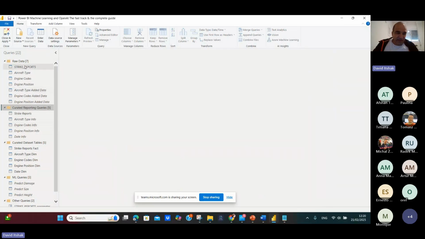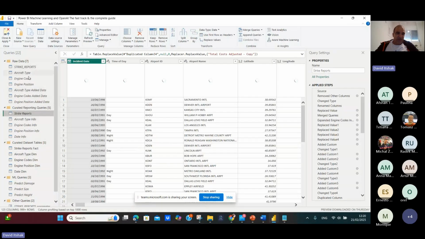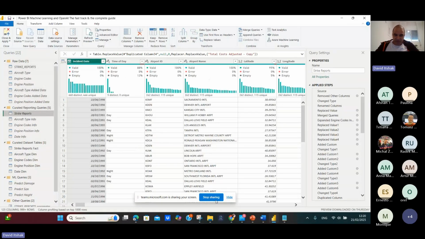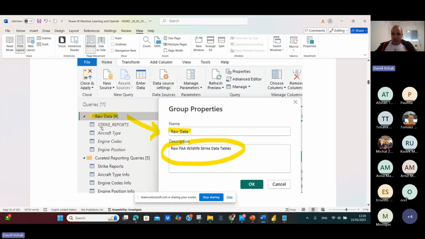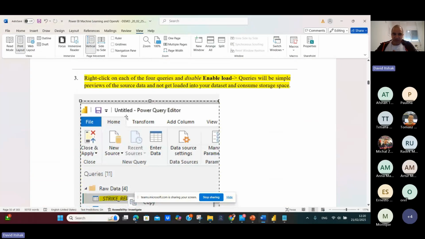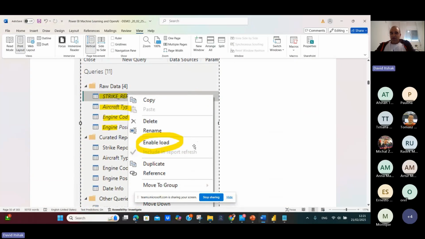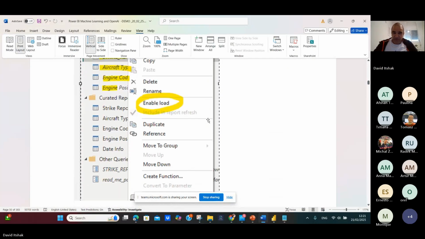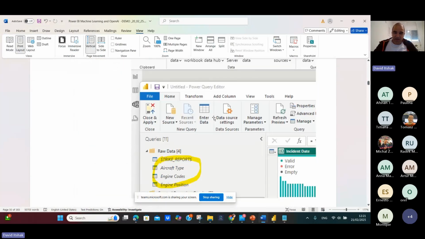So again, here is the raw data. This is the reference to the raw data. The raw data I will not touch, and this data I will touch. Very fast, I will show you. You create the raw data, put in all that I have uploaded, and you disable the load. Why? Because raw data will not upload to the Power BI service. Running very fast.